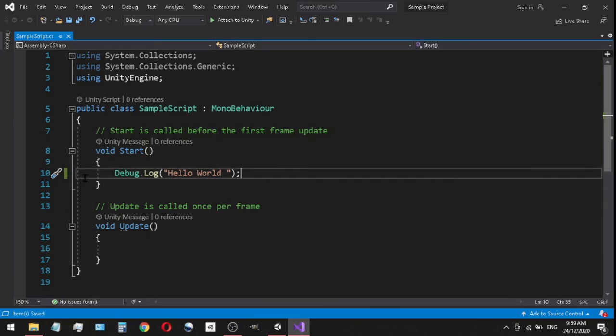So that means we've saved everything that has been edited. So when you see there is a line that is yellow, that means that you've made some changes to your line of code. And when you press Control S, you save it, and Visual Studio notifies you by putting this green bar saying that everything that you've made a change for in this code has been saved. So we can head back over to Unity,